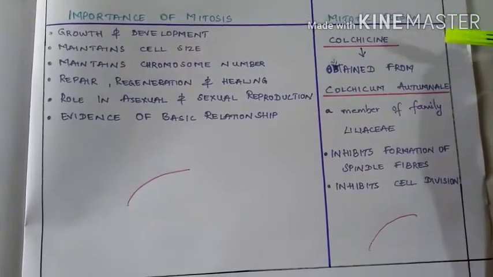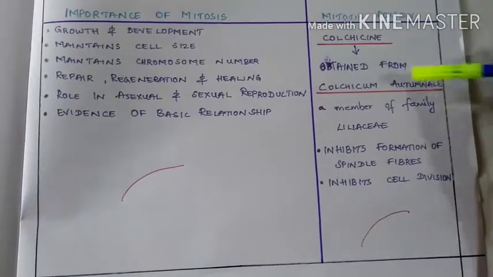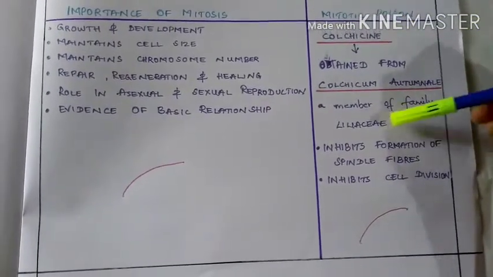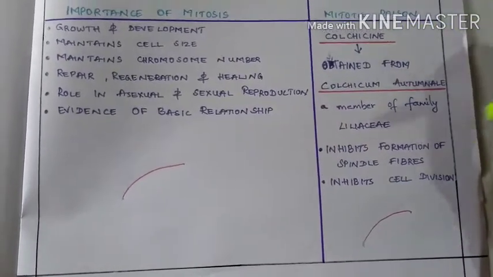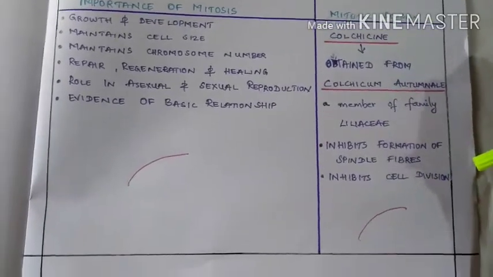And last, colchicine is a mitotic poison which is obtained from the plant Colchicum autumnale from the family Liliaceae. The presence of colchicine in cells inhibits the formation of spindle fibers and hence inhibits cell division.